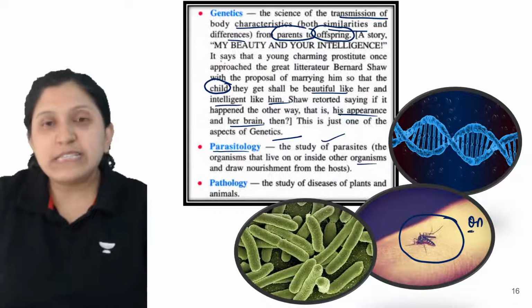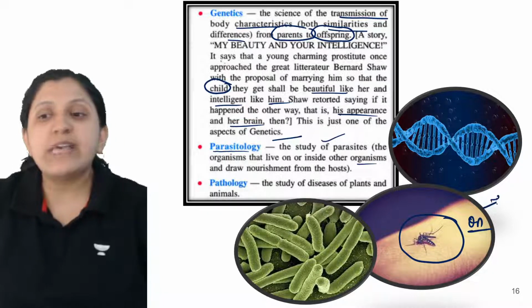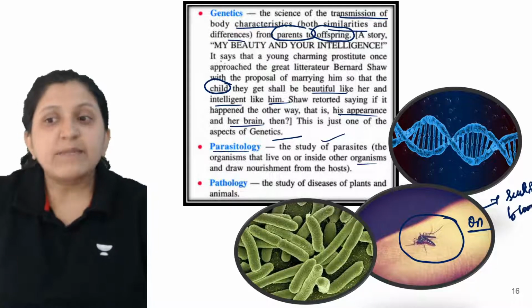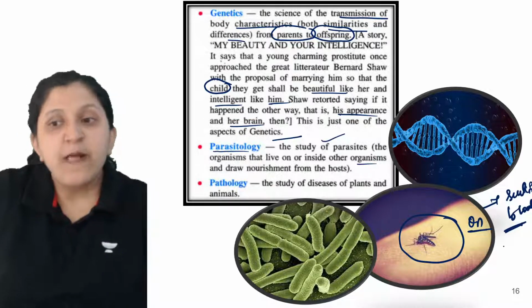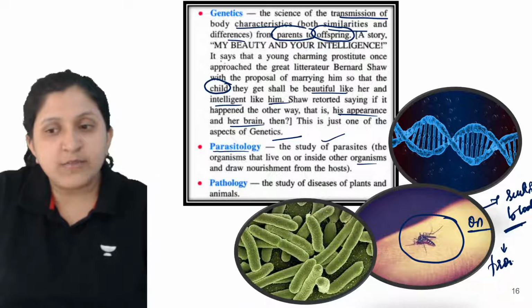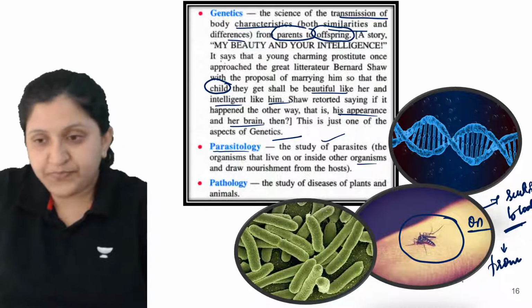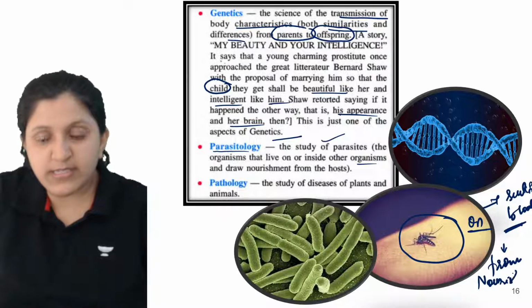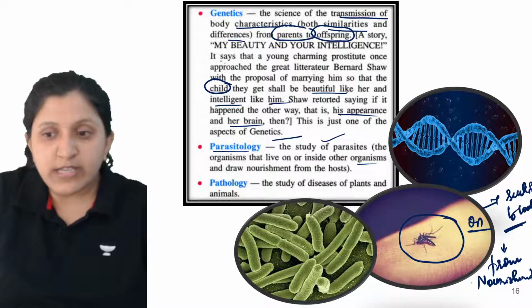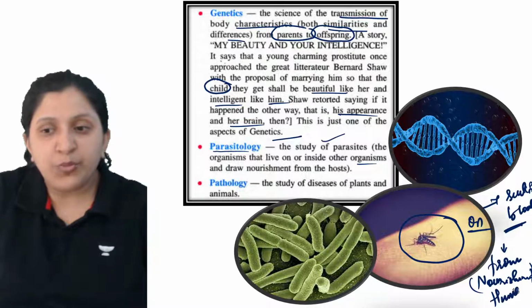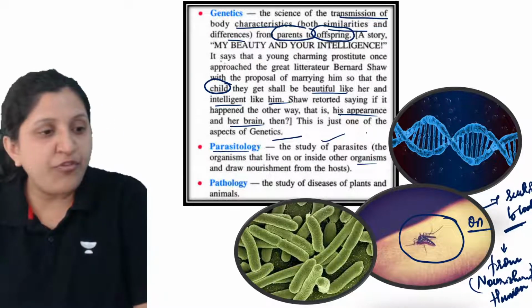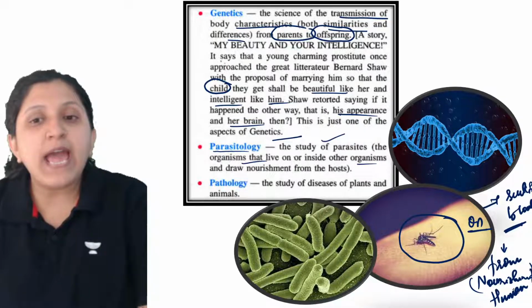Okay, so this is living on. What it is doing is sucking on the blood. So this is sucking blood, that means it is taking nourishment from living organisms. So it will go bite a human, that means it is taking nourishment, so I'll just put it in bracket. That is from whom? From a human.